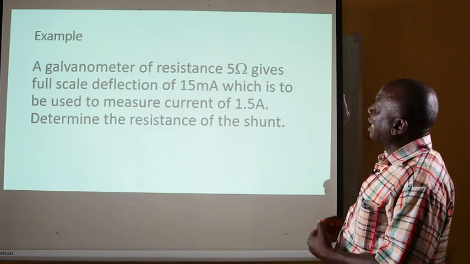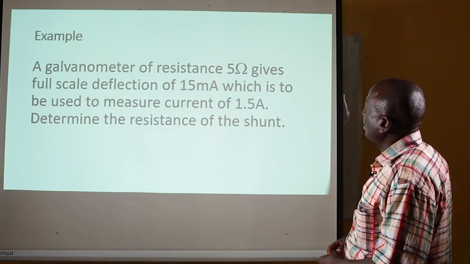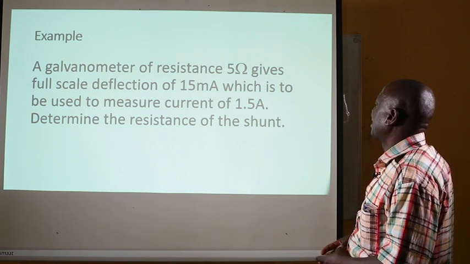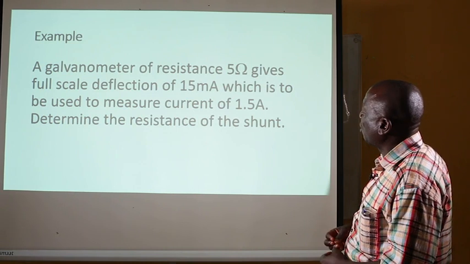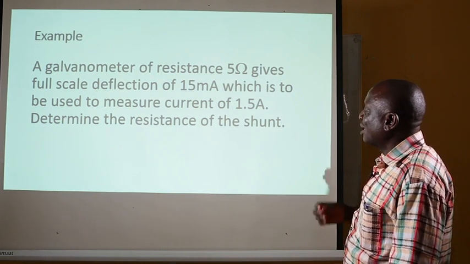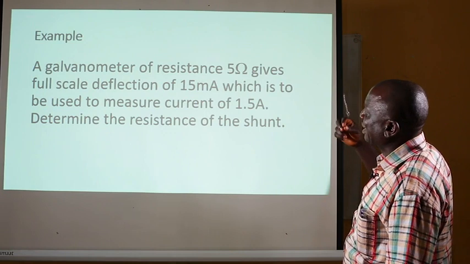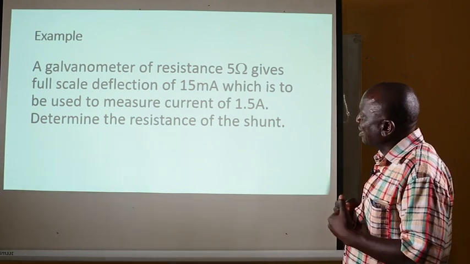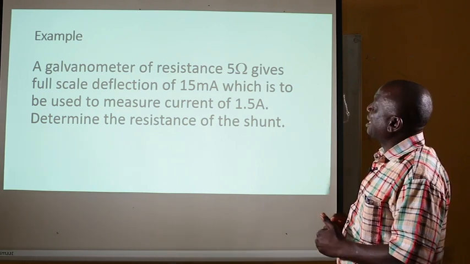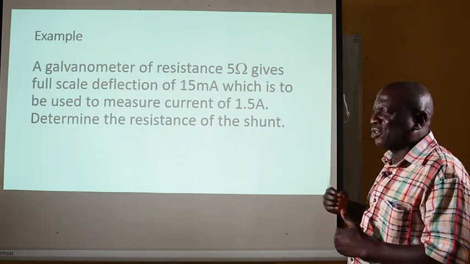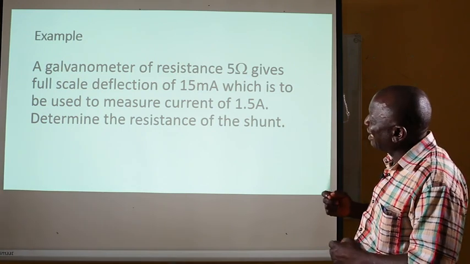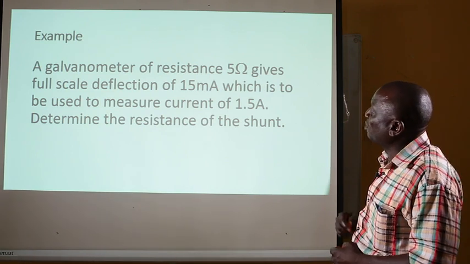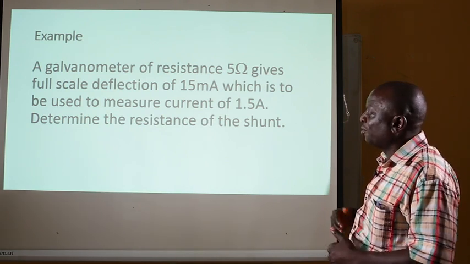Example: a galvanometer of resistance 5 ohms gives full-scale deflection of 15 milliampere, which is to be used to measure current of 1.5 ampere. Determine the resistance of the shunt. Now, what this question is asking us to do is this. We have been given a galvanometer. We know the amount of current that the galvanometer can take to be 15 milliampere. The resistance of the galvanometer is 5 ohms.